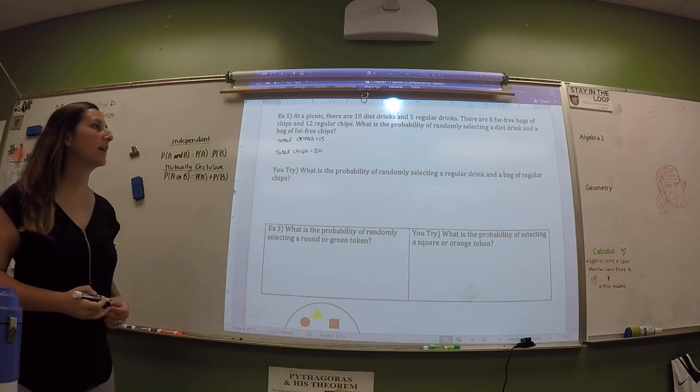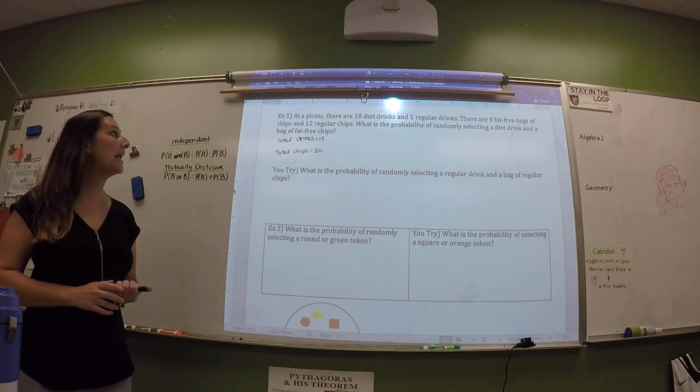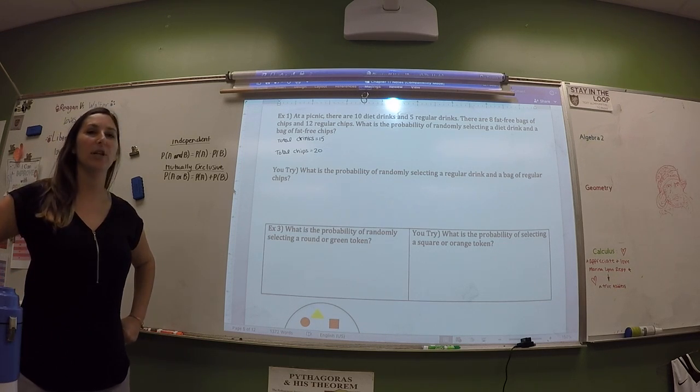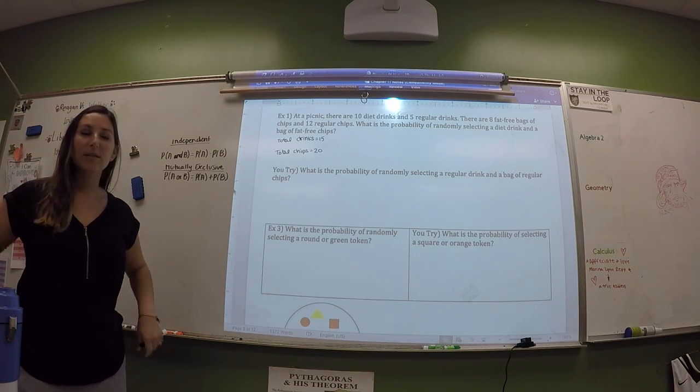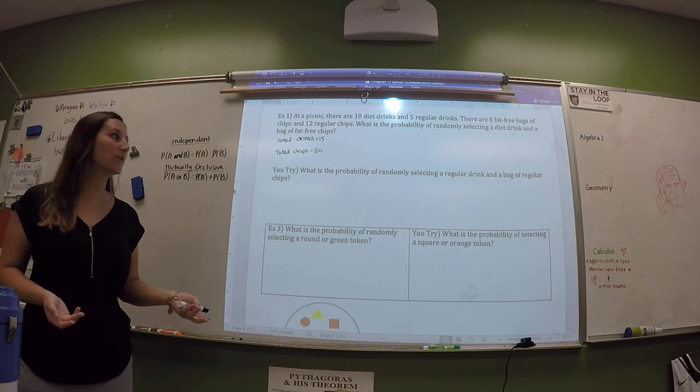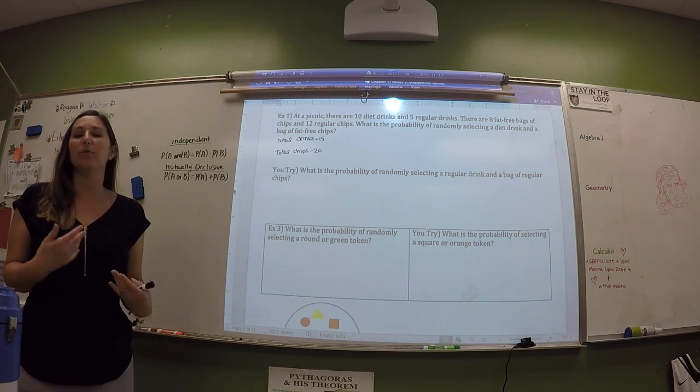What is the probability of randomly selecting a diet drink and a bag of fat-free chips? These are worded so they're independent events. What do chips have to do with drinks?